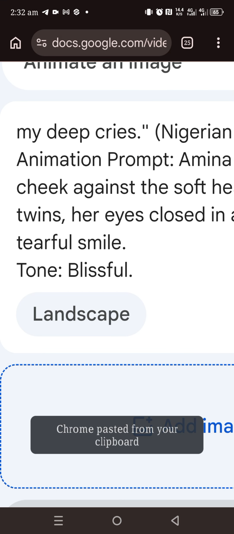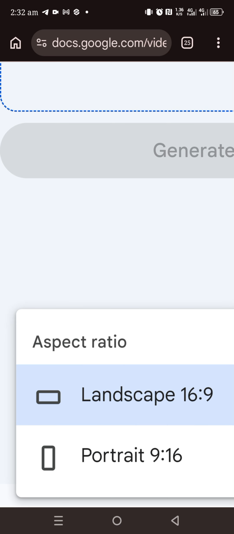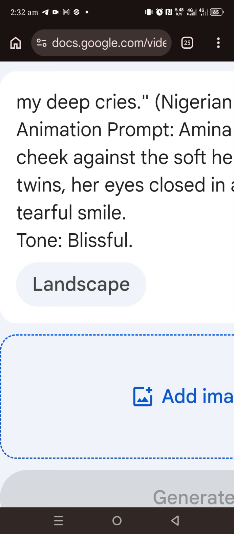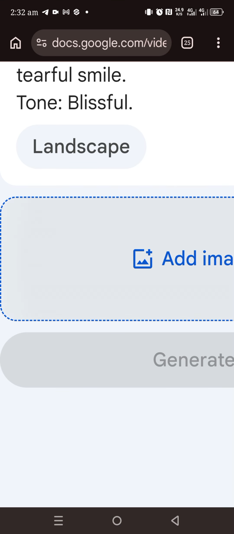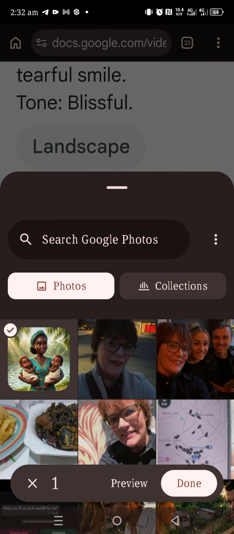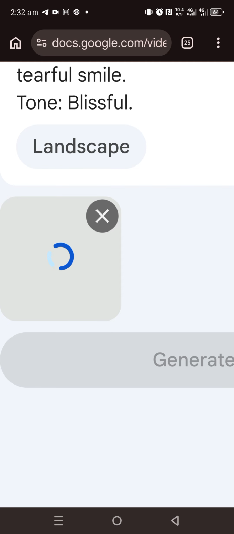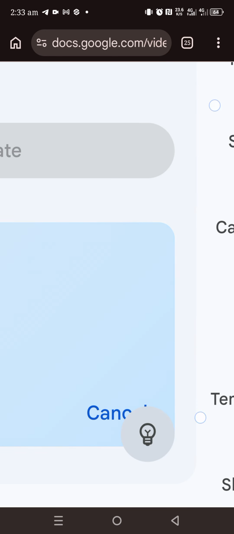And don't forget, if you are going to post on TikTok, you have to use portrait. On YouTube, you have to use landscape. So I'm posting on YouTube, so I will use landscape, and then move over to where it writes add image, which is here. When you get there, all you need to do is click on this very one. Done. So when you click on this one, all you need to do is click generate and just give it your time.